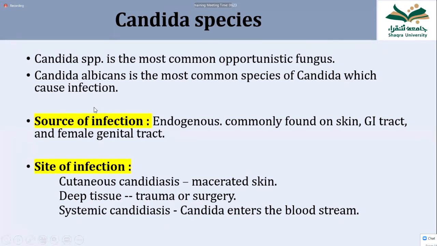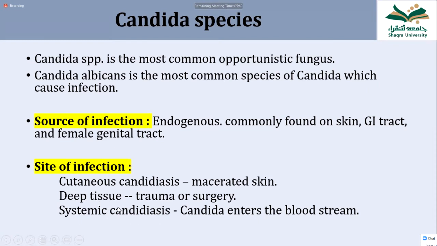The source of infection of Candida is endogenous. Endogenous means normally it is found in the gastrointestinal tract and the skin and in the female genital tract, but in low numbers. The number of this fungus is very low. And the site of infection, normally where it causes infection, is the skin and the mucous membrane, because it is living there.